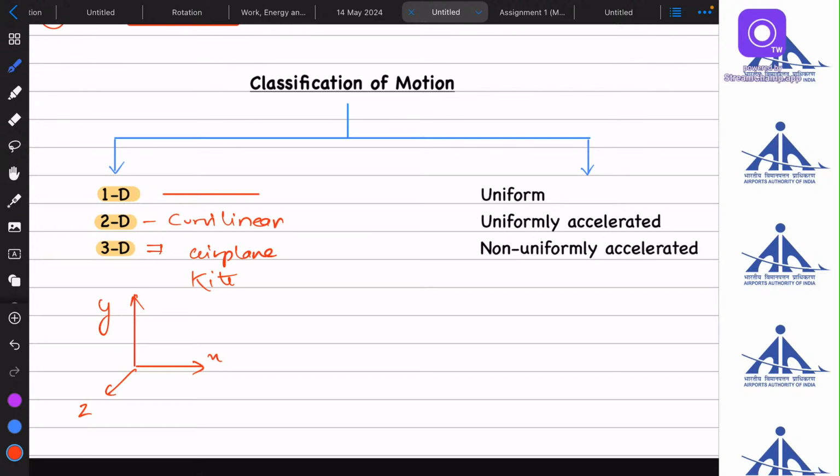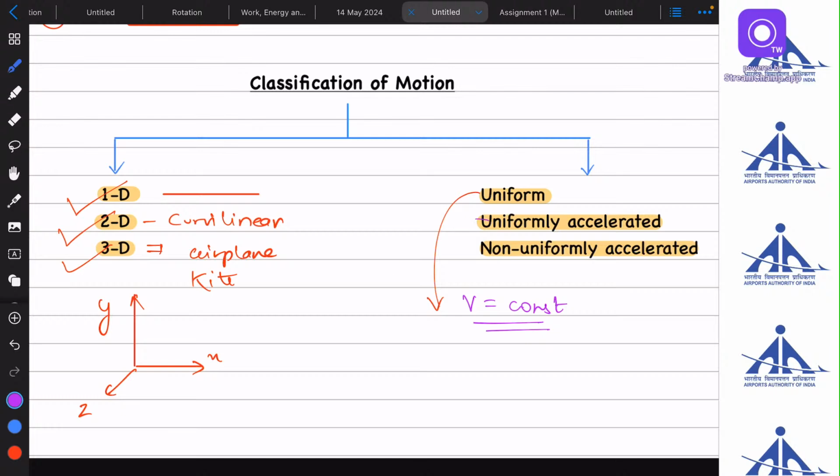In our syllabus, we have to see 1D, we have to see 2D. There will be no questions from 3D, at least in the ATC exam. In another form, we can say a body is uniform, or uniformly accelerated, or non-uniformly accelerated. Now, what does that mean? Uniform means the velocity of the body is constant. If the velocity is constant, we will say the body has uniform motion.